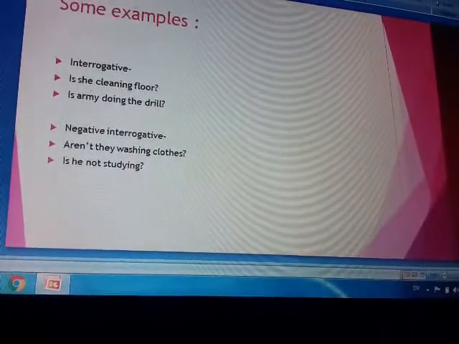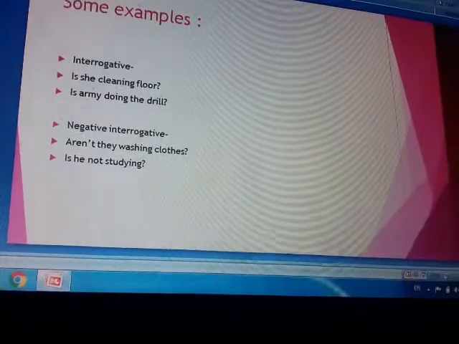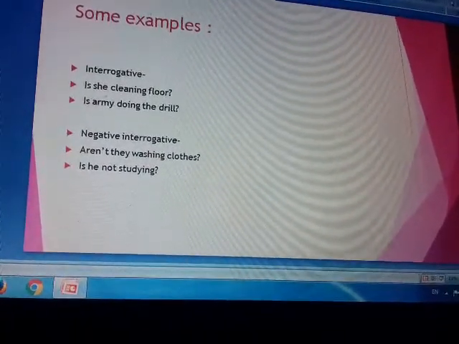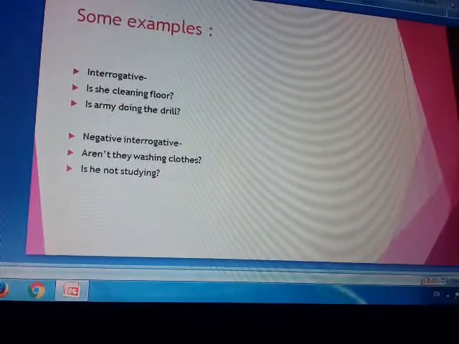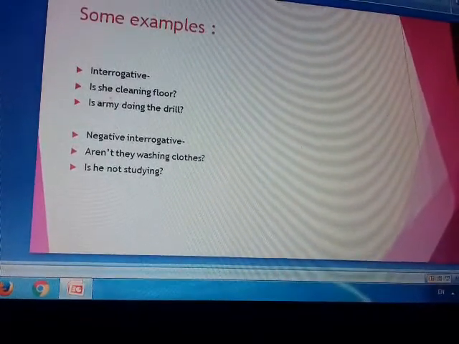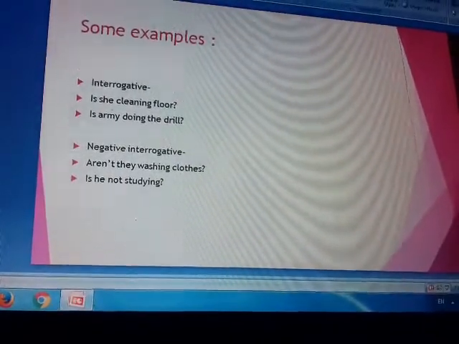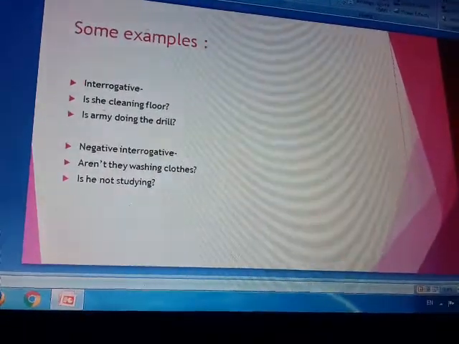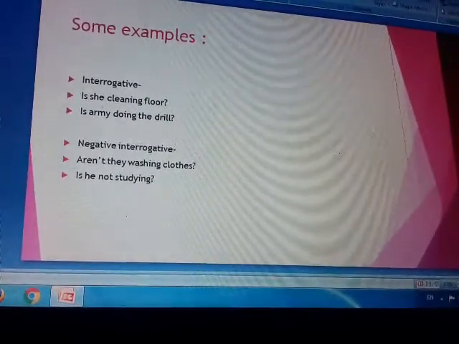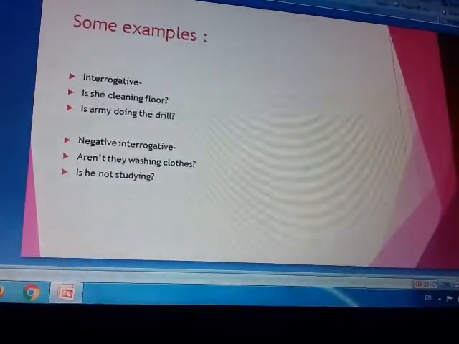So what we have learnt is that is, are, am plus ing will be used in the present continuous tense. If we change them into negative, is, are, am plus not will be used. If we change them into interrogative, the helping verb is, are, am will come in the very beginning. Okay, that's all for today. We'll continue.